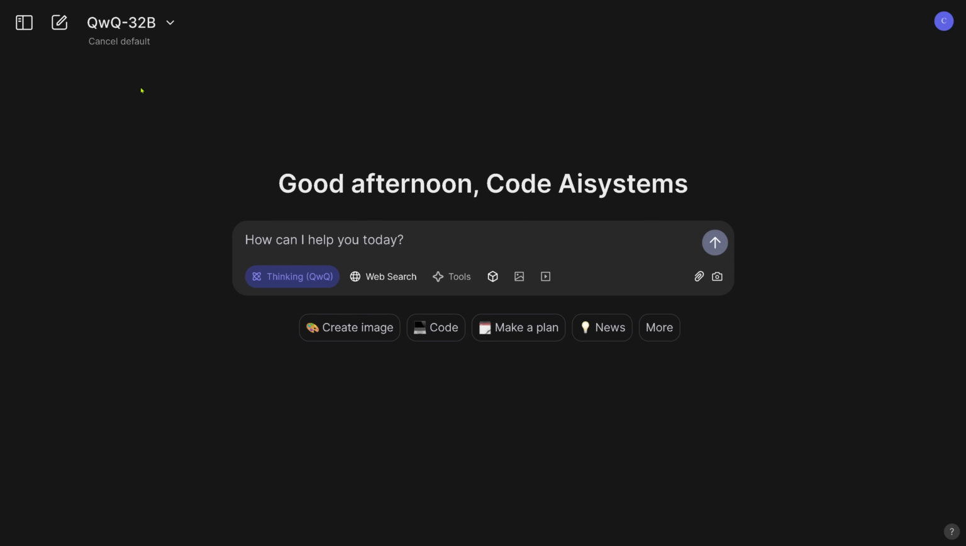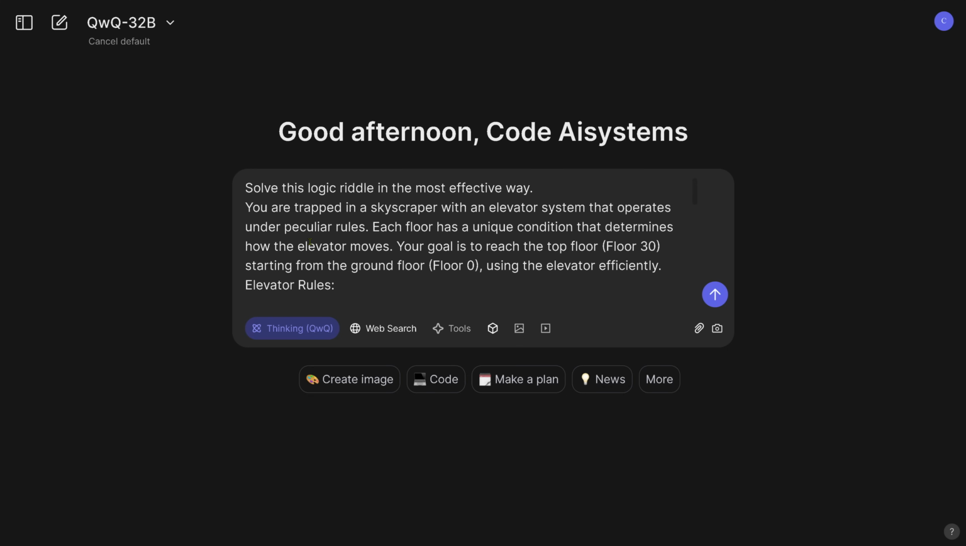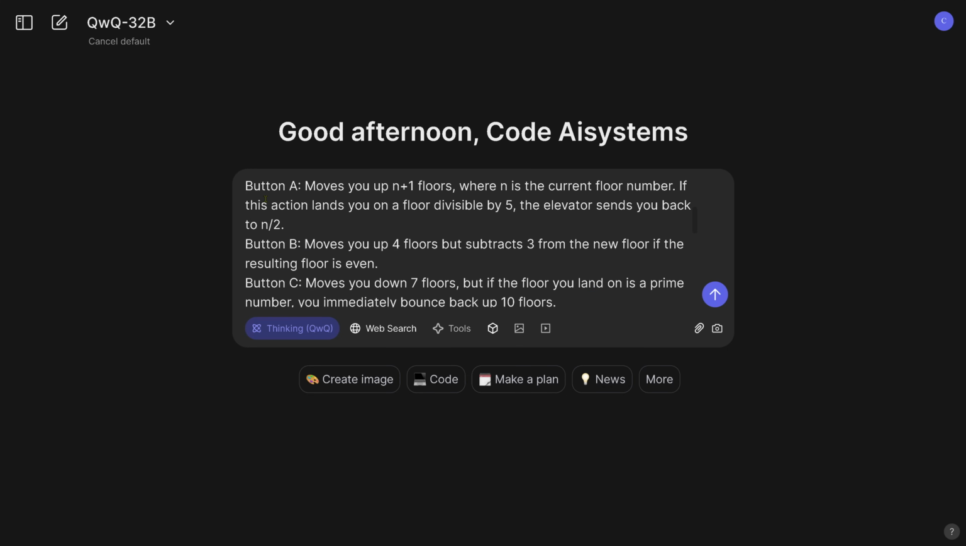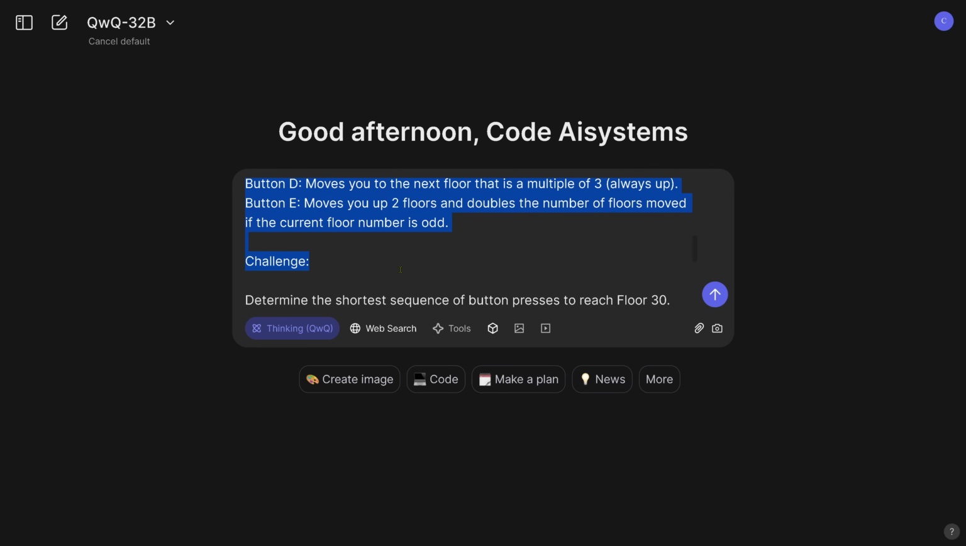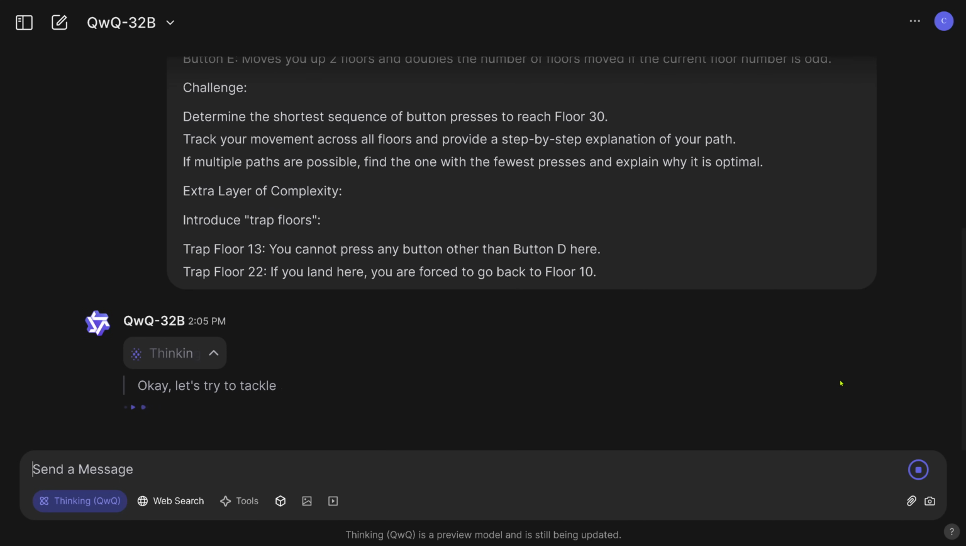QwQ 32B, brand new model. So, how can I help you today? Well, we do a test. We do here the elevator test. Remember my beautiful elevator? You want to go to floor 30 and there are some elevator rules, button A, B, C, D, E. And this is it. I have this thinking mode activated. So let's see what it is able to do.